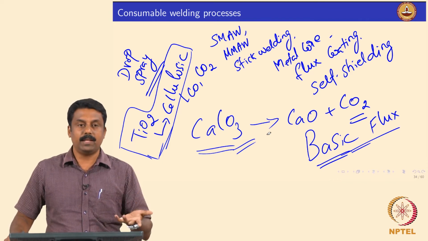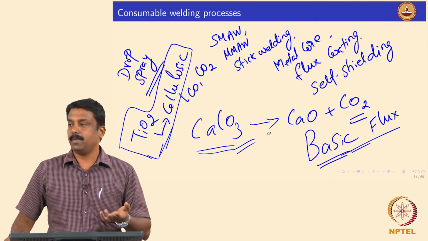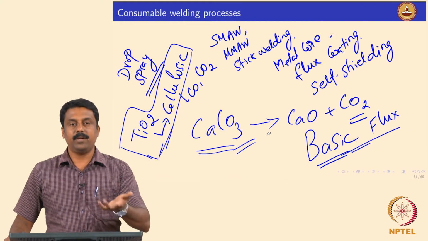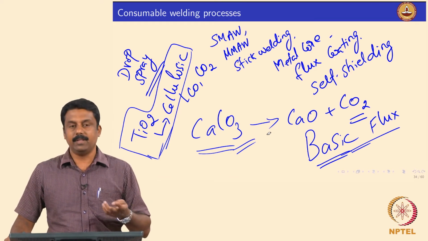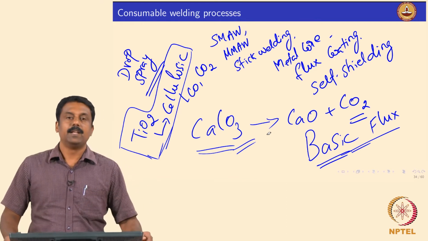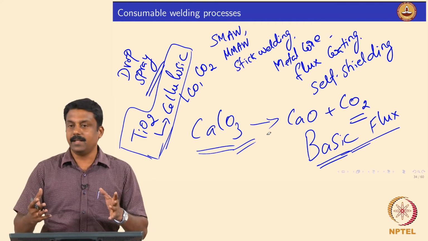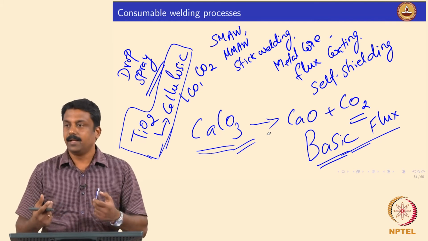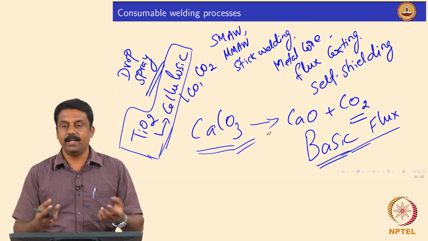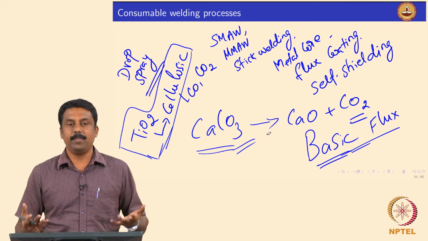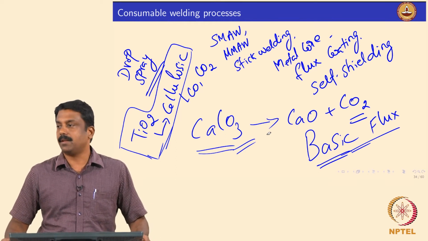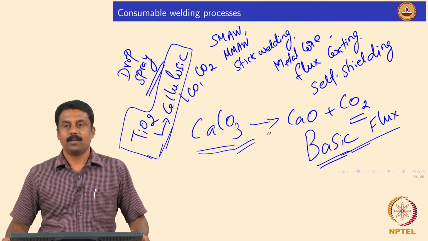Whereas if you have rutile based electrodes or cellulosic material, you can straight away start using it, okay, because baking is not necessary, because the water is anyway going to disintegrate into hydrogen, and hydrogen can be used for shielding, a mixture of CO2 and hydrogen, right.